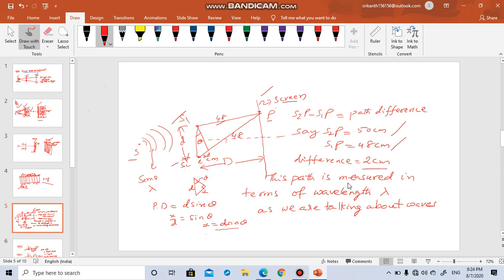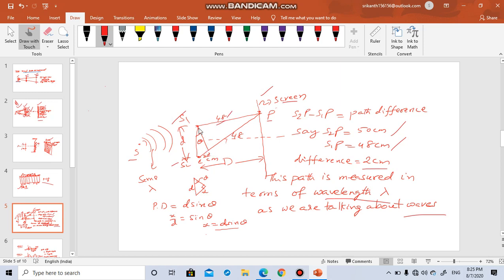This path difference is measured in terms of wavelength. What I am writing here, 2 centimeter, 4 centimeter, is expressed in terms of lambda. Why lambda? Because we are talking about waves, and waves are talked about in terms of wavelength. In the same example, let us say this is 48 and this total is 50.